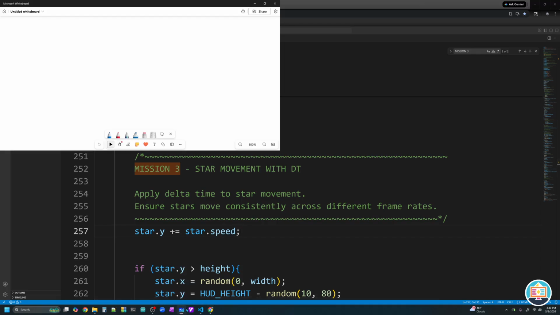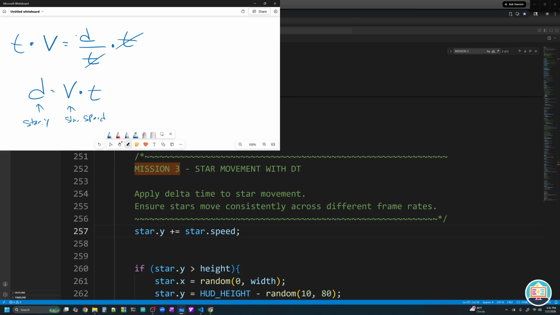And to help understand what we're going to do, we're just going to write out and explain a pretty well-known equation of motion. It says speed is the change in distance over the change in time. Basically, if you want to know how fast you're going, you got to know how far you went divided by the time interval you were moving. And so I'm going to multiply this side by time, and I'll multiply this side by time. T in the denominator and the numerator will cancel, and I'm going to just flip-flop these and say, hey, if you want to know the distance you have traveled, how far you need to move, you're going to take your speed, and you're going to multiply by the time interval with which you're moving. Well, this is star.y. This is star.speed.